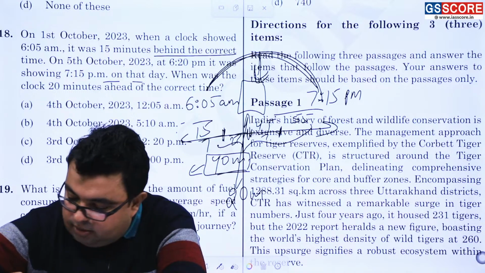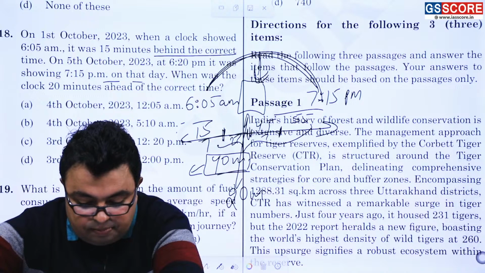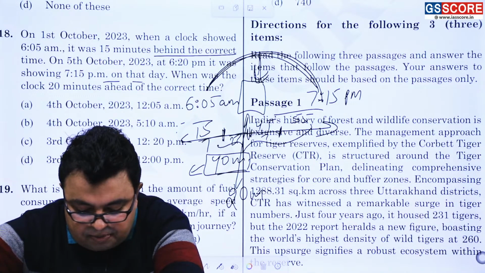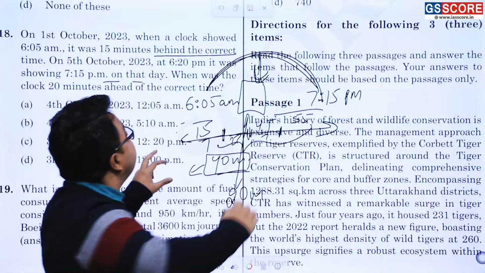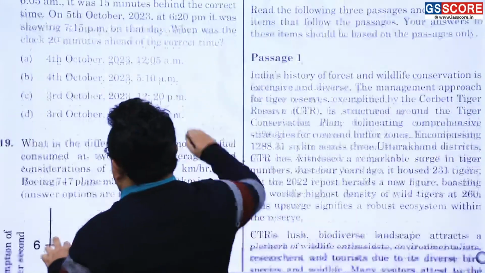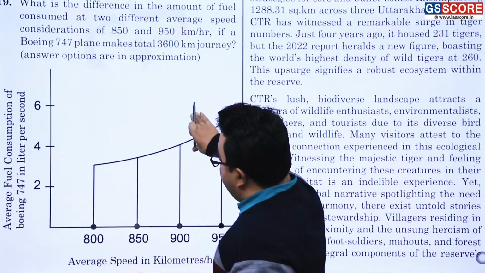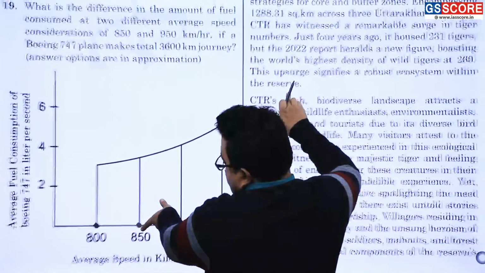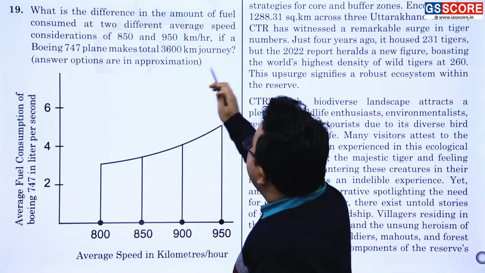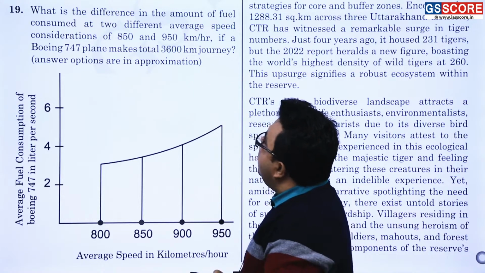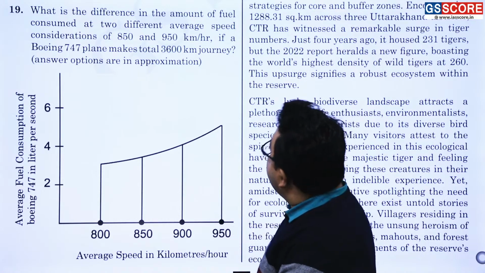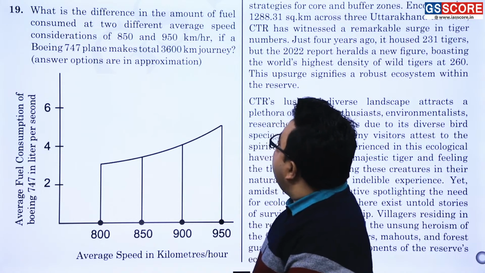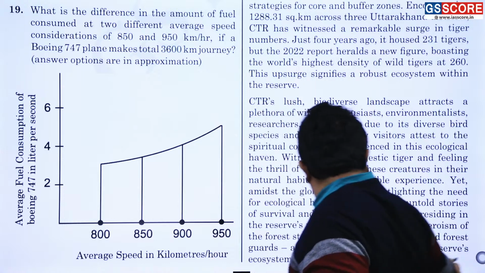Question number 19. 19 can easily be solved using the principle of units, as already shown here. See, what is the difference in the amount of fuel consumed at two different average speed concentrations of 850 and 950? 850 is what?